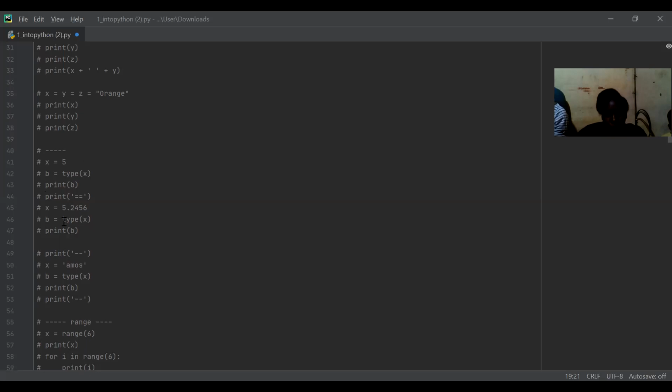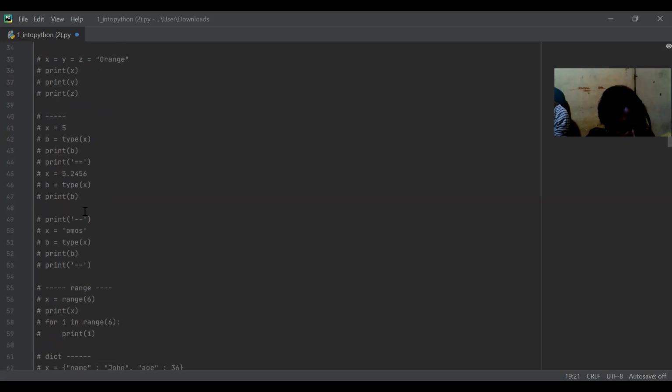This is because 5 is a whole number and doesn't have any decimal point and number after it. Here, let's say we want to change x. We call x 5.2456. It isn't an int anymore. Int is for whole numbers. When we don't use whole numbers, we use double. Double contains more space and can contain non-whole numbers. If you're asking why I don't always use double, because double can hold both whole and non-whole numbers, the answer is when you want to save space. When you have only whole numbers and you want to save space, there is no need for a decimal point, so you just call it int.